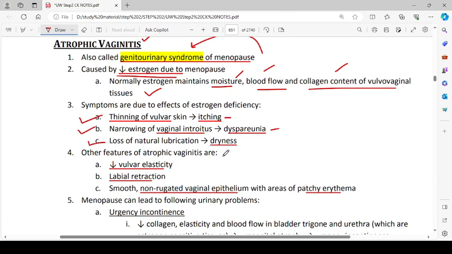Other features of atrophic vaginitis are decreased vulvar elasticity, labial retraction, and smooth, non-rugated vaginal epithelium with areas of patchy erythema.